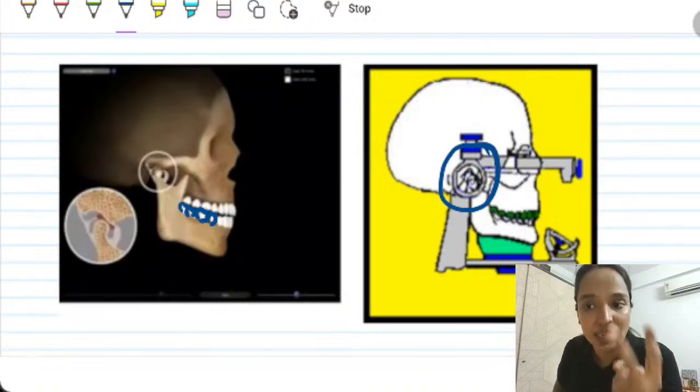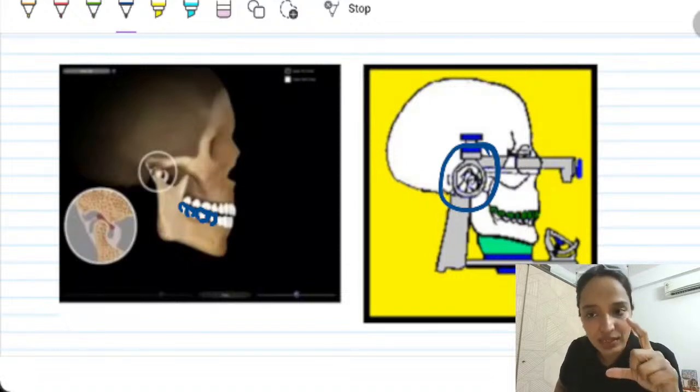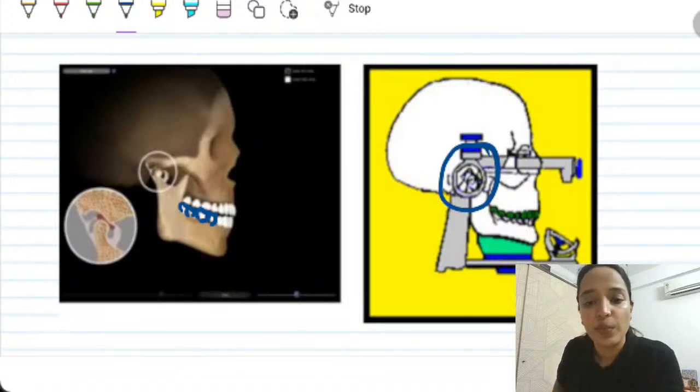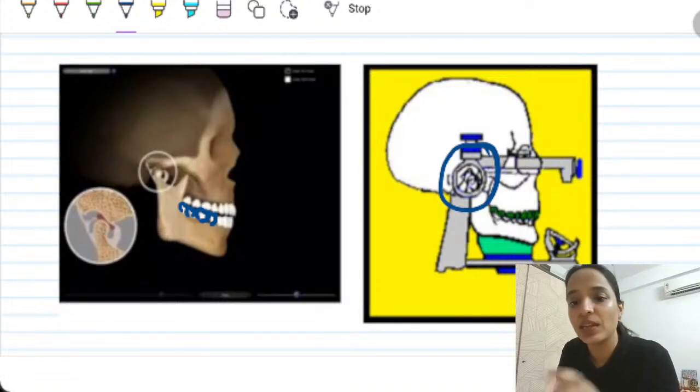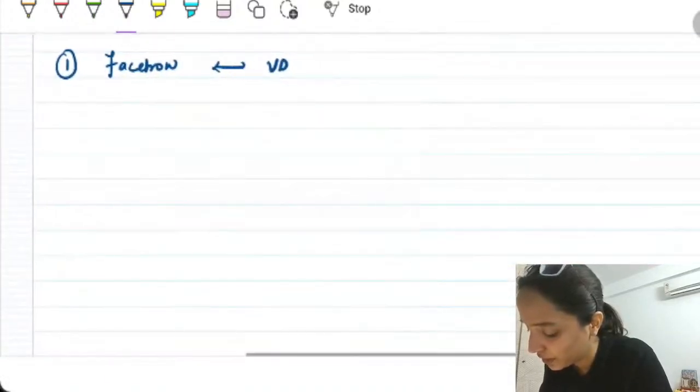So because of that, you need that record. Secondly, all of your semi-adjustable articulators are made in such a way that there is an adjustable incisal guide pin. So when your question says that we are changing or altering vertical dimension and raising the pin by 2 millimeters, then if you have made a Facebow record, you are allowed to change that directly on the articulator. You don't need to make new records. That is allowed. That is written in the manual of these articulators, which means when I have a semi-adjustable articulator, right? Should I write it down for you? I think that's too much of information, so I'll write it down.